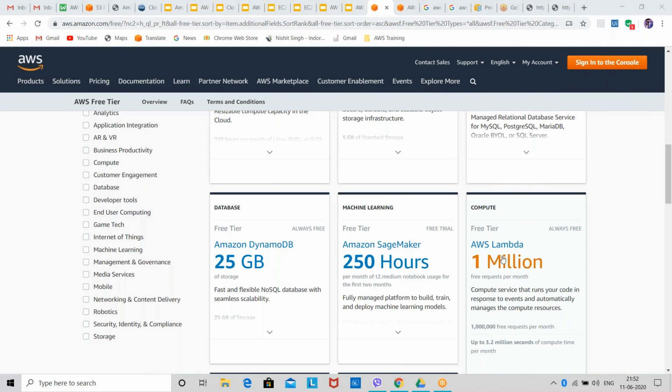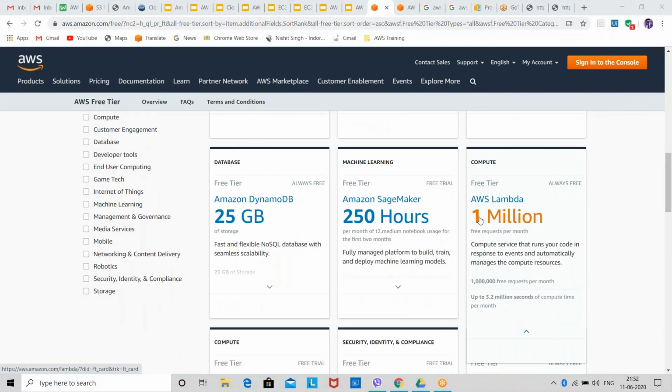We'll also see this service in our training session. You can see 1 million free requests per month. Only 1 million free requests you will get in AWS Lambda. But you can see the free tier is always free, for a lifetime. You can send 1 million requests in your lifetime, but as soon as you exceed 1 million requests, your free tier will expire.